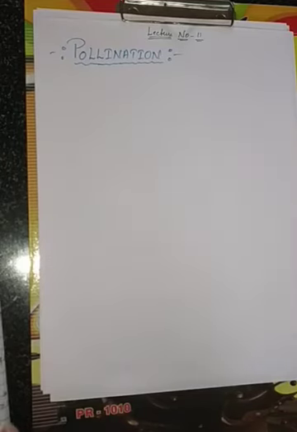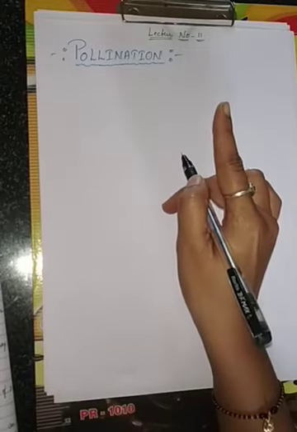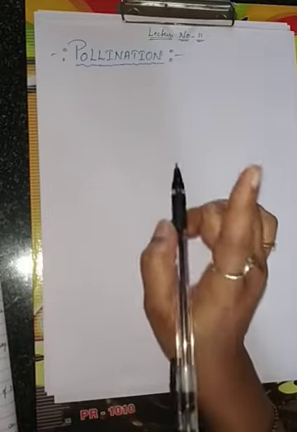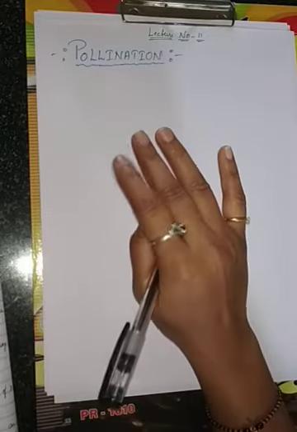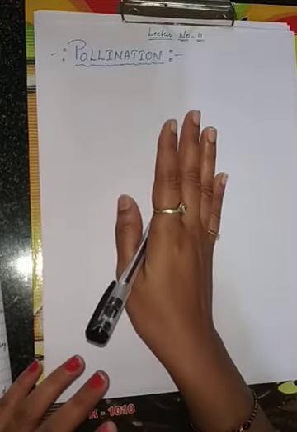What actually is the meaning of pollination? Pollination is the process of transfer of pollen grain. Pollen grain is the male gametophyte, which carries the male gamete from the anther to the stigma. In simple words, what is pollination?